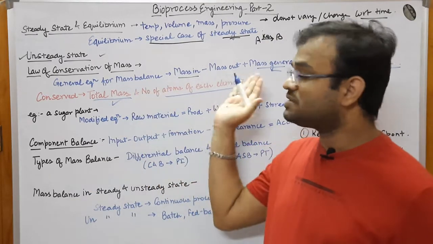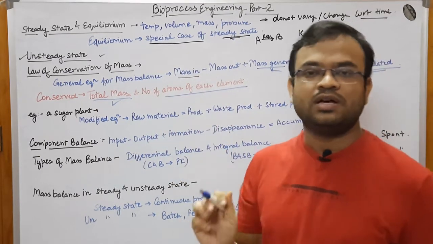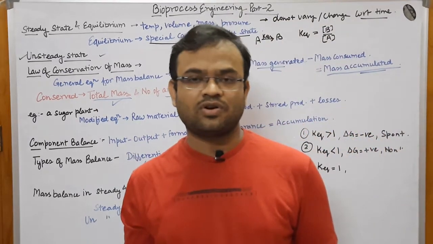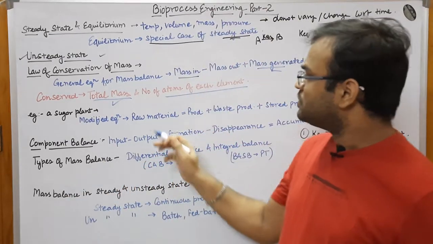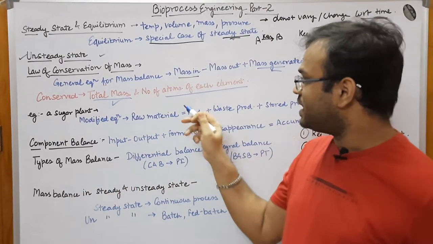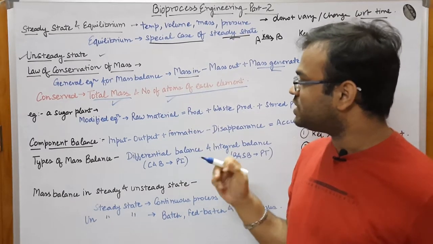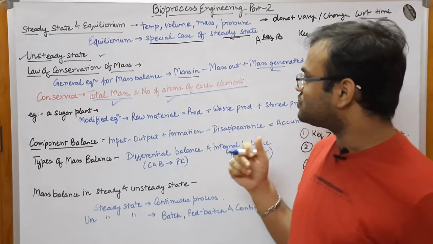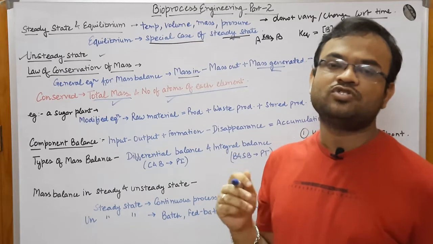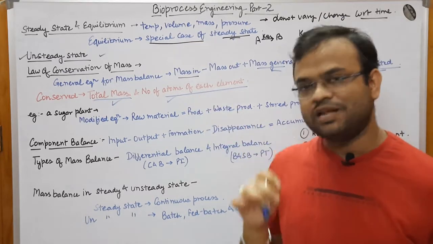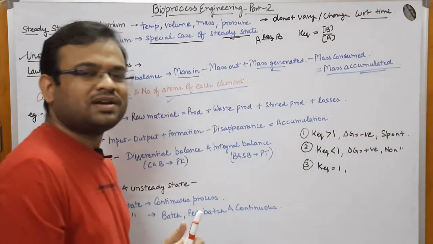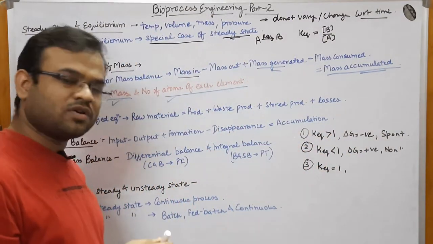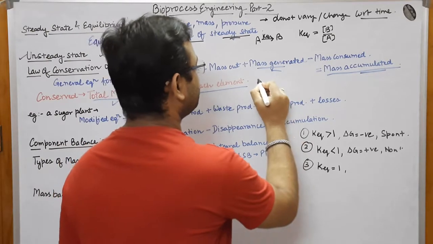If you do not find these values equal, then there is some error, or your machine is not working properly, right? So total mass should be balanced, and the other thing that I want to say over here is the number of atoms of each element would also be balanced. This would come under the element balance. But let us say the most important elements that I use in bioprocess engineering are C, H and O.